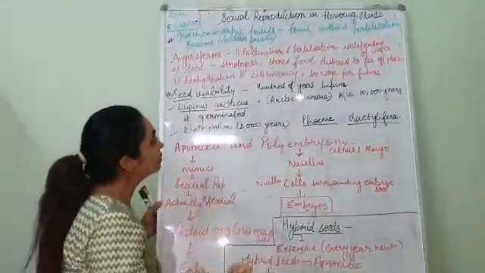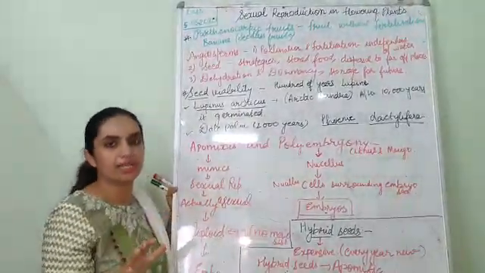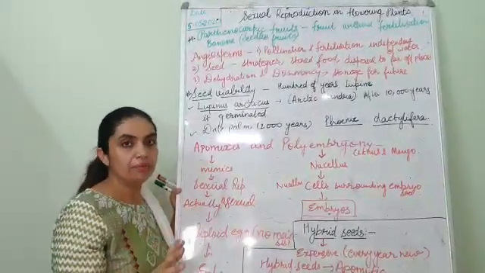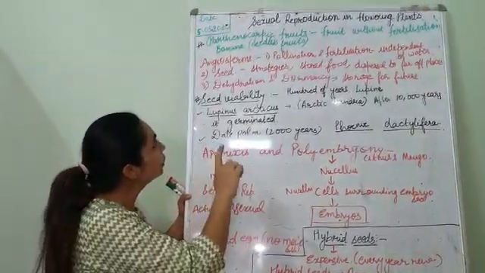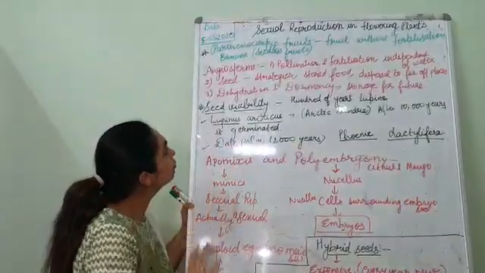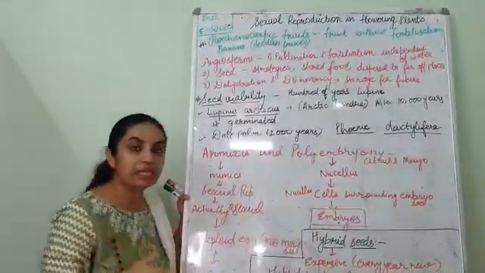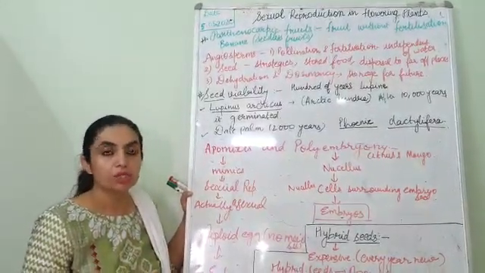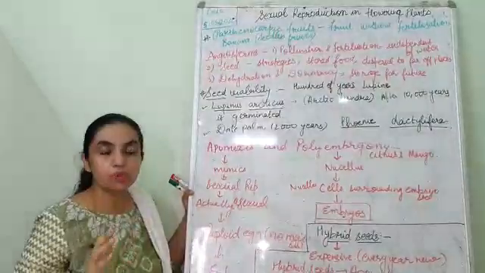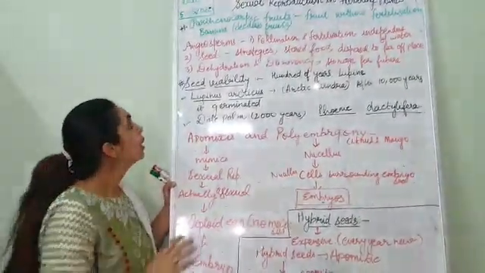So let us repeat once again what happens here. Fruits which are formed without fertilization, by any means, are known as parthenocarpic fruits. Just like banana. Banana is seedless, and many other seedless fruits can be produced by this technology. This has been widely explored in the field of biotechnology these days.